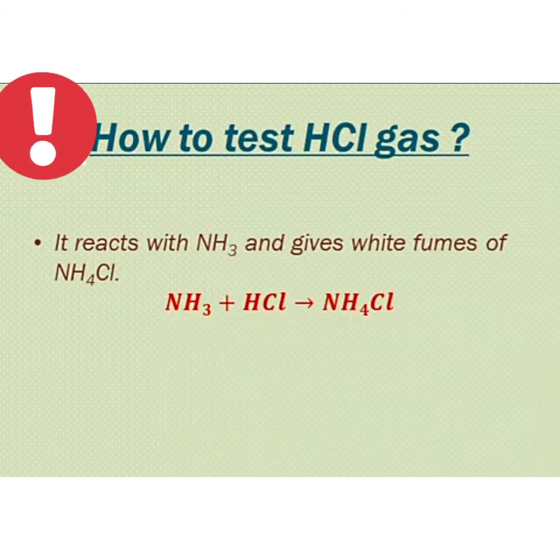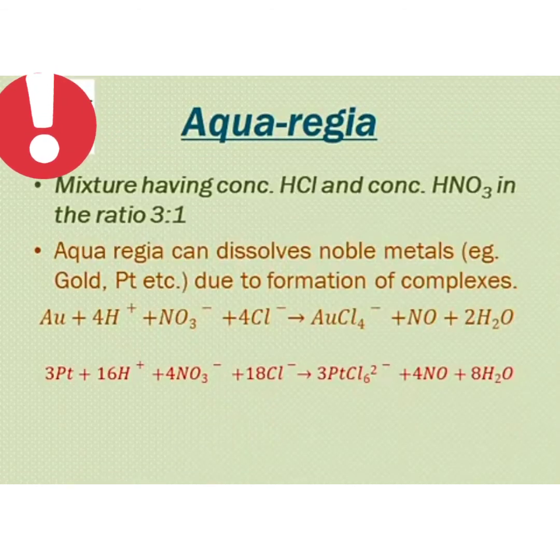It reacts with ammonia to give dense white fumes of ammonium chloride. This is a test for recognizing the presence of hydrogen chloride gas. The mixture containing 3 parts of concentrated HCl and 1 part of concentrated nitric acid forms aqua regia. Aqua regia can dissolve noble metals like gold, platinum, etc., due to formation of complexes.